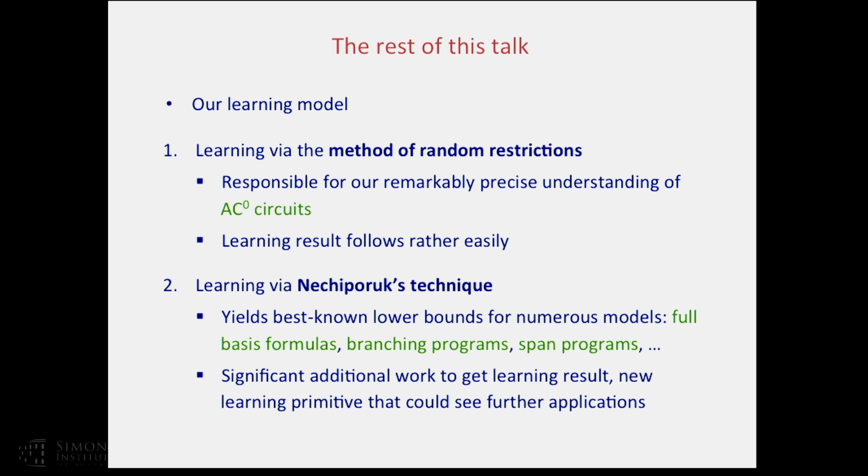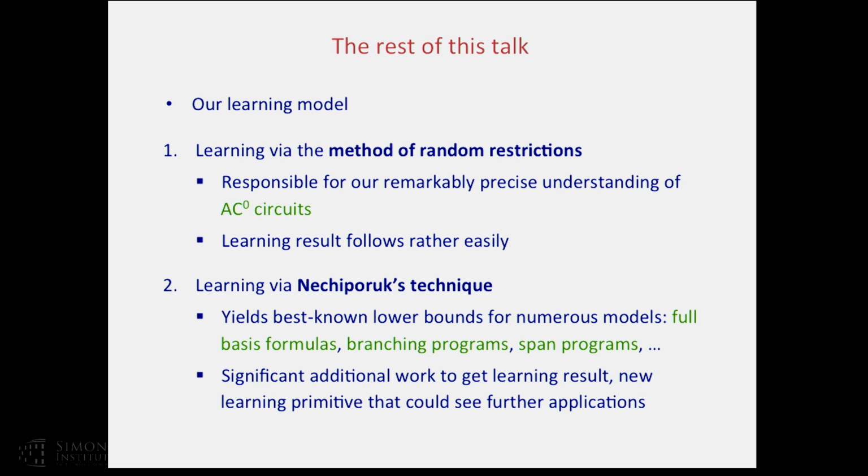Okay, good. So for the rest of this talk, I'll quickly define our learning model, and I'll touch on learning via two lower bound techniques. The first is the method of random restrictions, a very powerful technique responsible for a very precise and sharp understanding of the structure of AC0 circuits. We'll use this technique to learn AC0, and in this case, we'll see the learning results follow quite easily from the circuit lower bound.